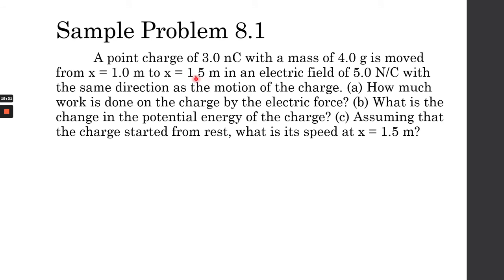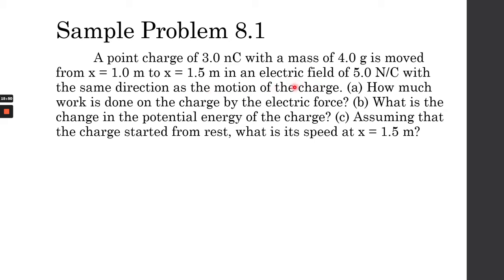So a point charge, a positive charge with 3 nanocoulombs and a mass of 4 grams, moves from 1 meter to 1.5 meters while it's in an electric field with a magnitude of 5 newtons per coulomb, with the same direction as the motion of the charge. So meaning the direction of the electric field and its motion is basically the same.